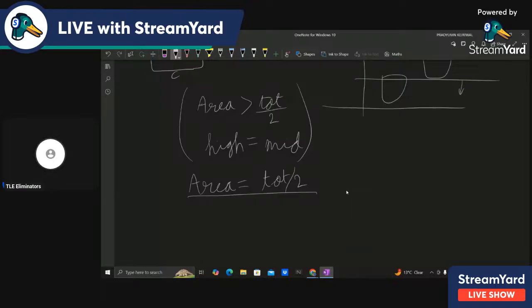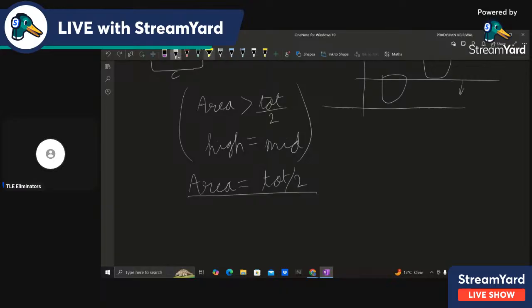Someone says return answer. No, that is not correct, because if there are multiple values where area is equal to total by 2, then you need to return the minimum possible y, right?